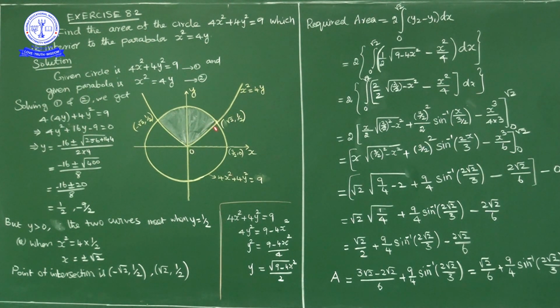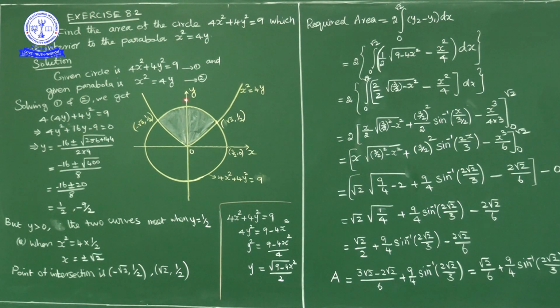Now what is given here? If you observe, 4x square plus 4y square is equal to 9. So 4y square is equal to 9 minus 4x square, writing 4x square this side. So y square is equal to 9 minus 4x square by 4. If you take the square root, the square root of 4 is 2. So y is equal to square root of 9 minus 4x square upon 2. So y2 is 1 by 2 into square root of 9 minus 4x square.